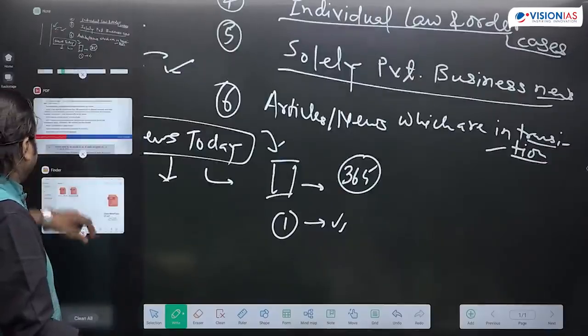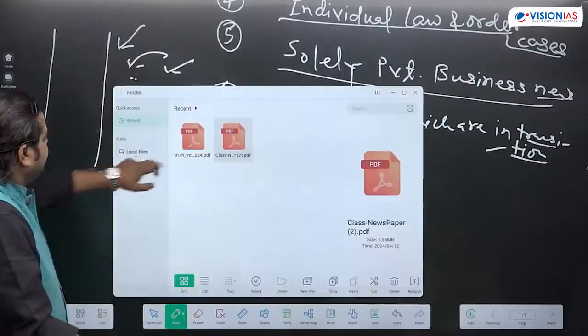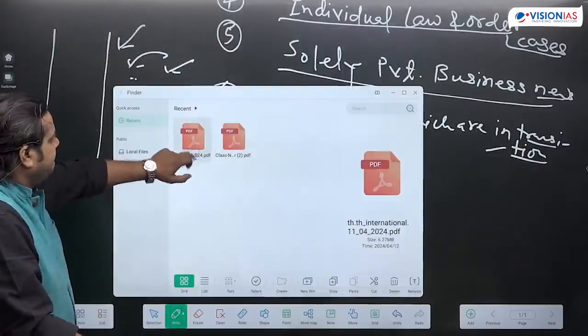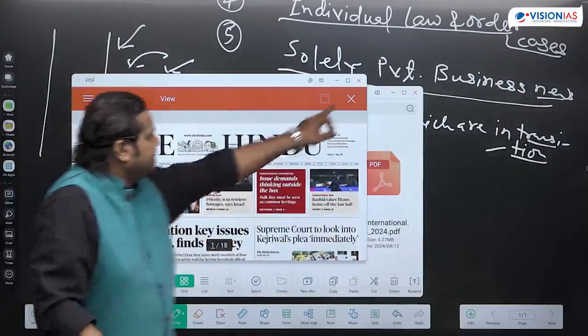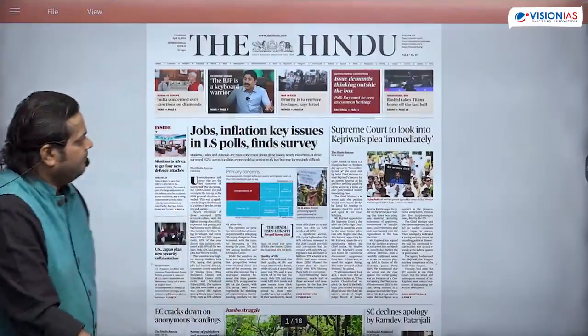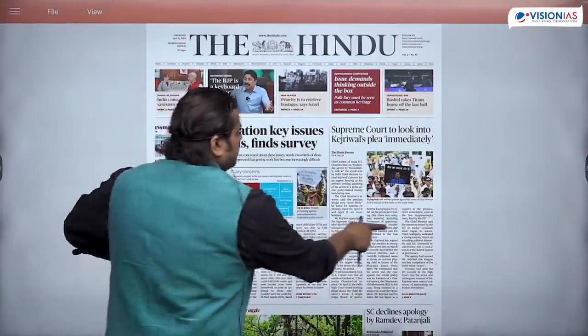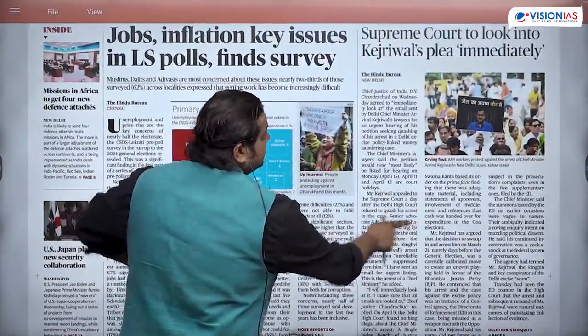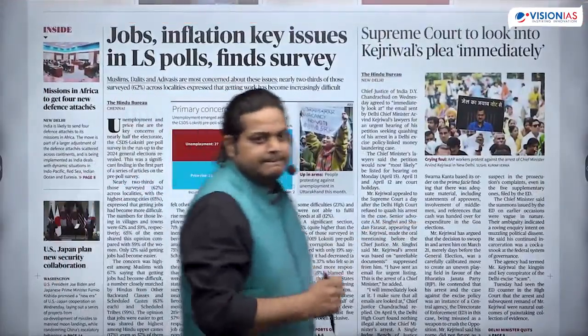We'll try to see the newspaper. How many of you have read this newspaper, yesterday's newspaper?